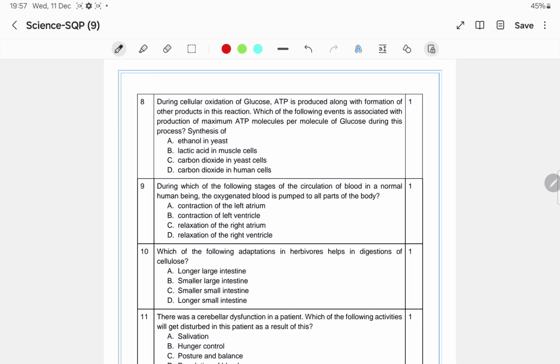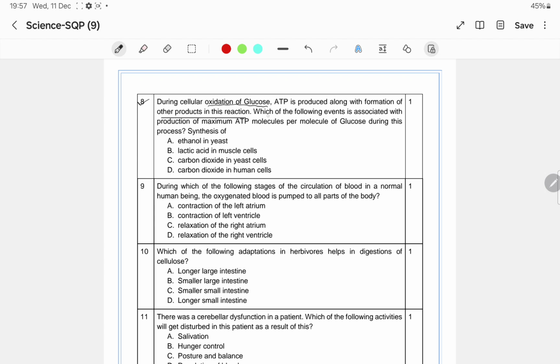Okay, so in question number 8, what is written here? During cellular oxidation of glucose, ATP is produced along with formation of other products in this reaction.